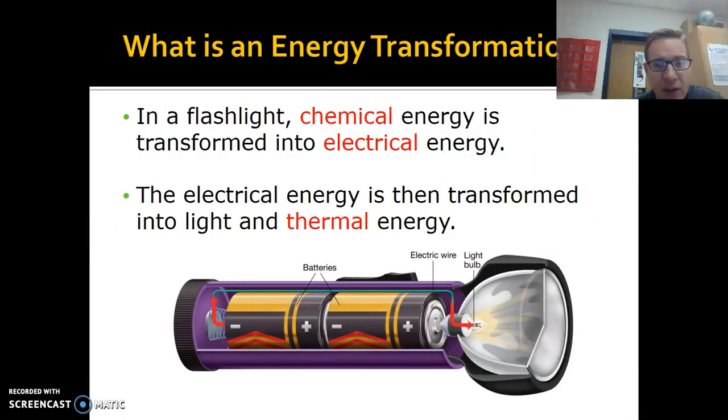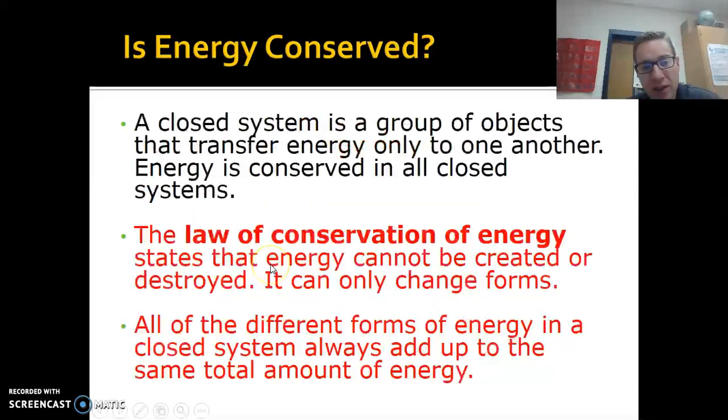Okay, here's a flashlight. Now this flashlight takes the chemical energy in the batteries and transforms it into electrical energy, so it goes through the wire. Then the electrical energy is transformed into light, from the light coming out, and a little bit of heat. Even though you don't feel it, there's a little bit of heat coming off that too. So those are the energy transformations in a flashlight.